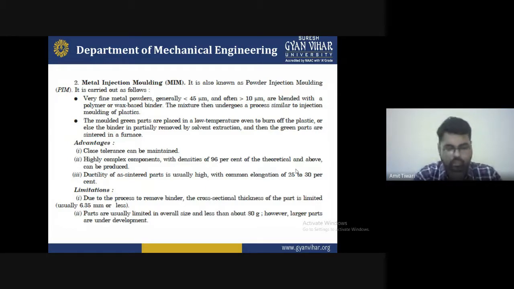The first is due to the process to remove the binder. These are the limitations, and the cross-section thickness of the part is limited, usually 6.35 mm or less.